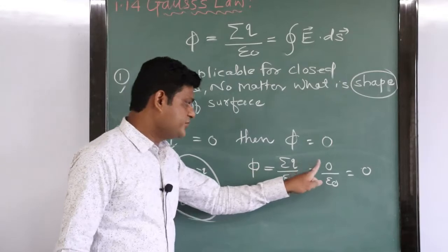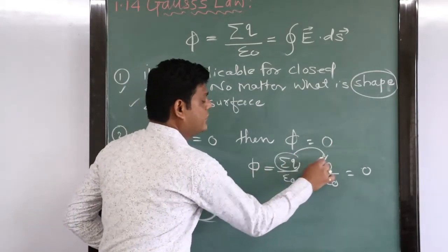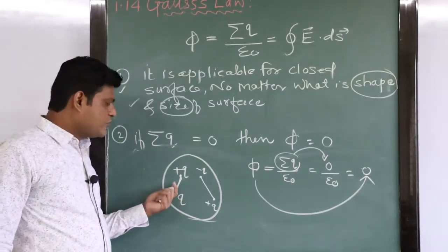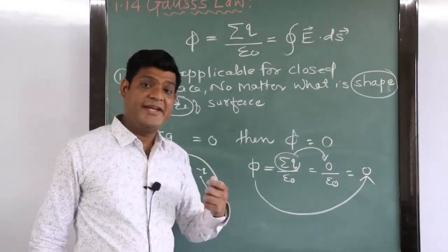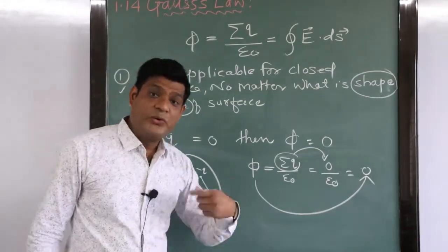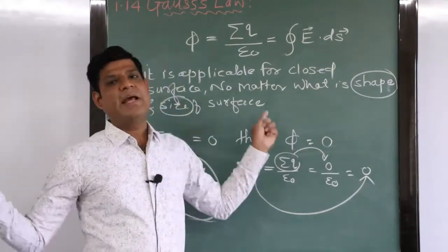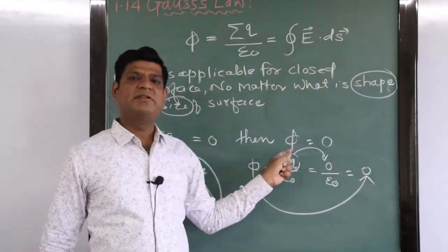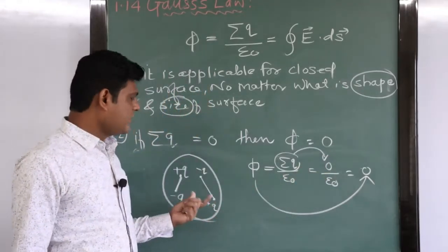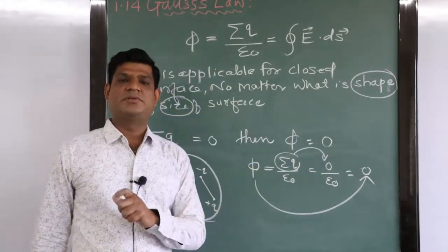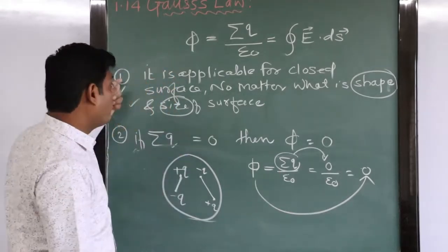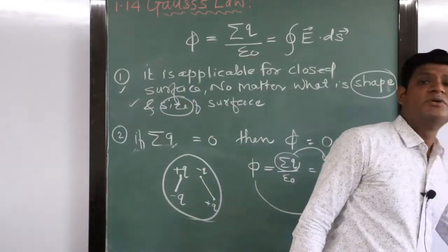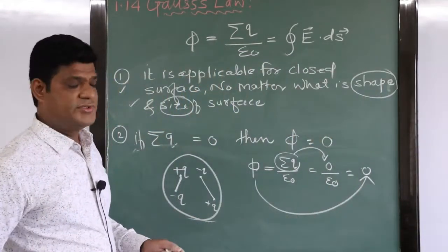If the summation becomes 0, the flux linked will also become 0, right? Instead of two dipoles, we can keep 8 dipoles, 10 dipoles, 1000 dipoles. If there are any number of dipoles, then also your answer will be 0. If the summation of the charge becomes 0, then the flux linked with that closed body becomes 0, right? This is all about the important points regarding Gauss law. These important points help you to solve the MCQs, right?